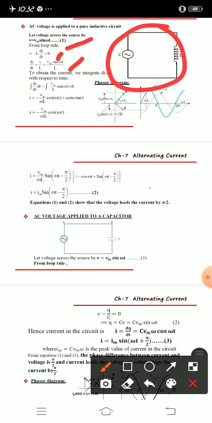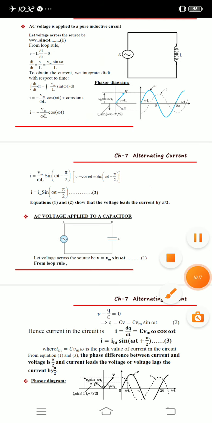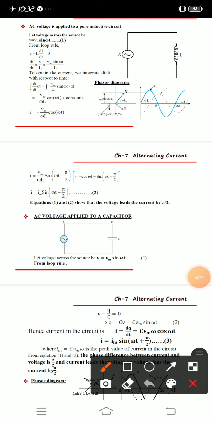Now to get I, we have to integrate this di by dt. The integration of the differentiation of x is x only, because differentiation and integration cancel.